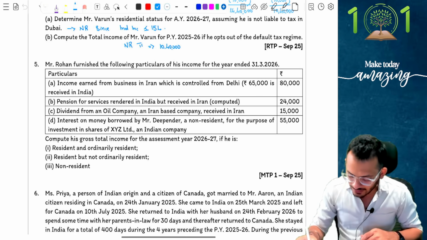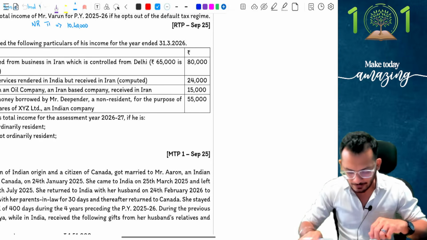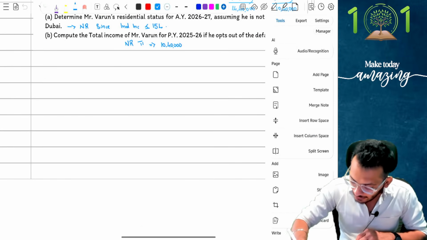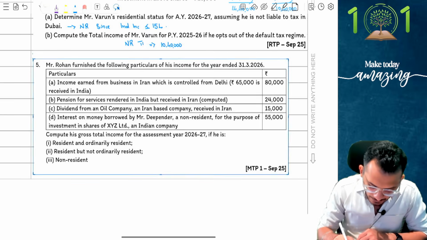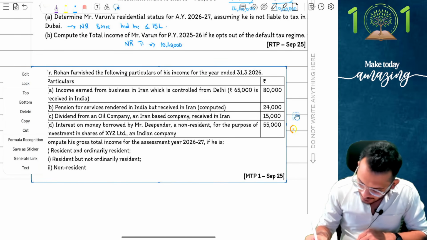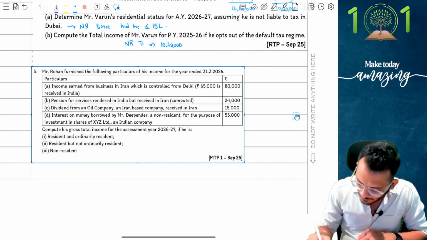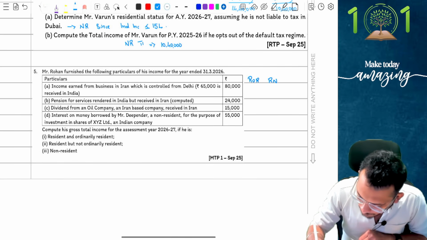I think we can do this directly itself, people. So I can directly copy paste and put it in my notes and then we can do it together. Let's put this answer out. Let's see how the answer looks. I am going to confirm to you what is going to happen if the person is ROR, RNOR and NR. Let me do one thing. I am going to add it here itself. Let's make an assumption that the person is ROR, RNOR and NR. Very simple.